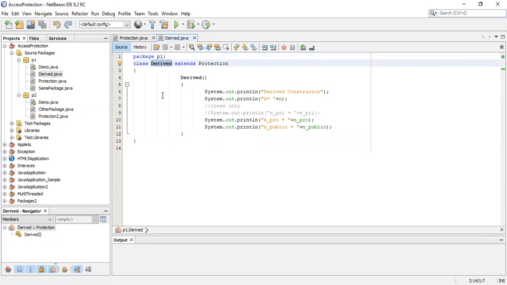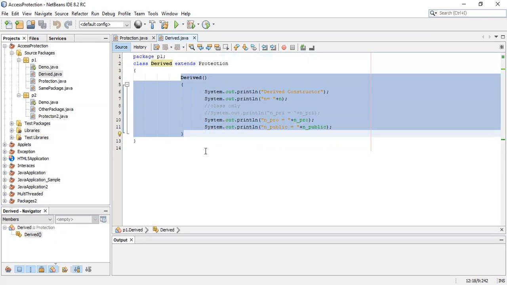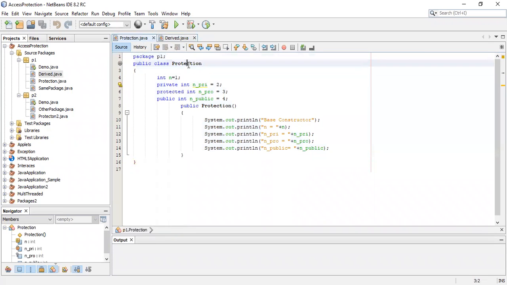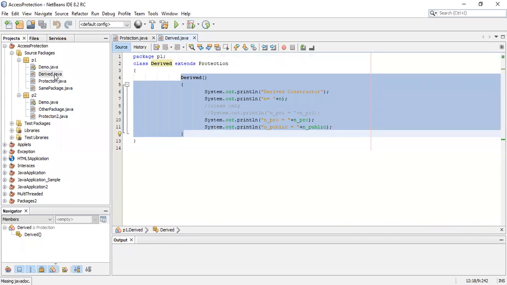Whatever the file name will be, that will be the class name. And one more thing to observe here, there is no main method. Till we reached the packages chapter, whenever we executed any program, at least one class had a main method. But here there is no main method. Still, you can name this file by that class name. So class derived.java, similarly class protection.java. Main method is not there, but still we can execute this project. I will tell you how.